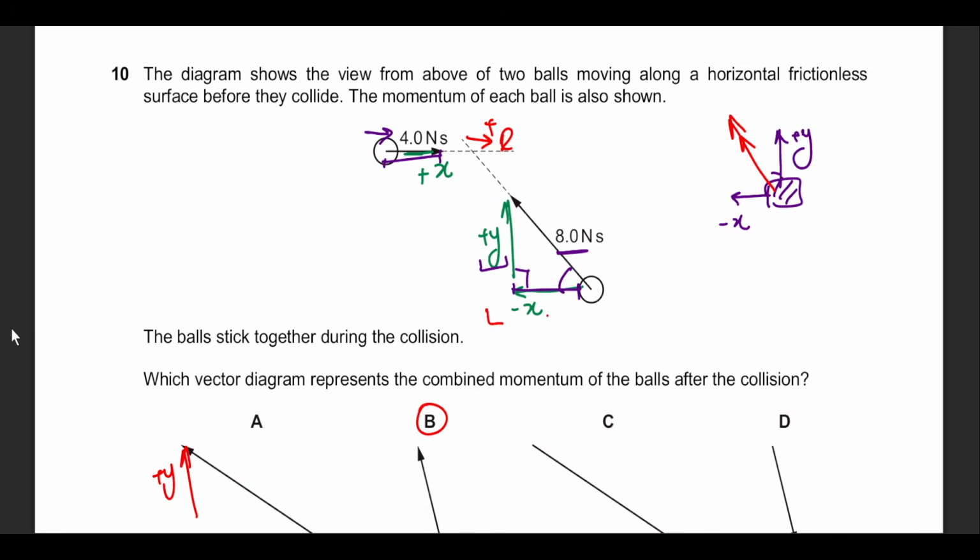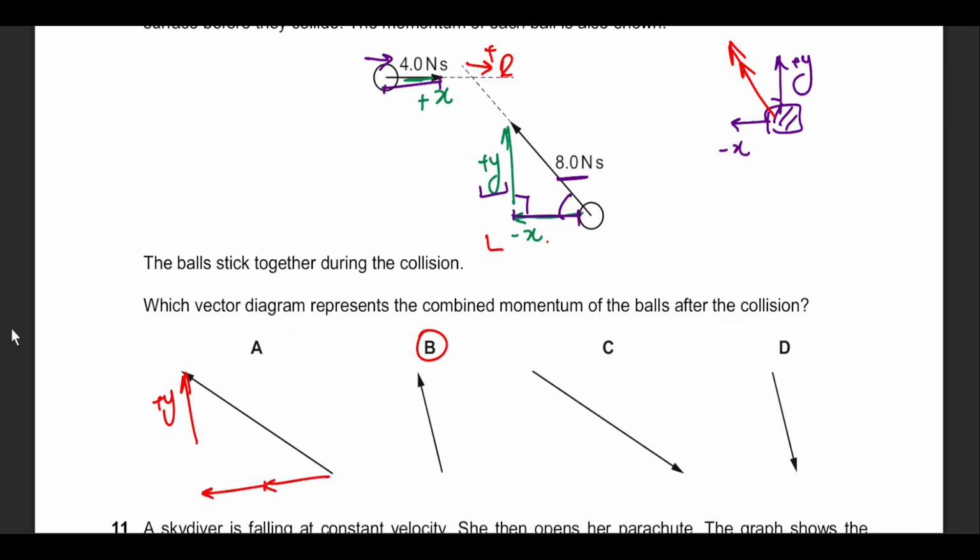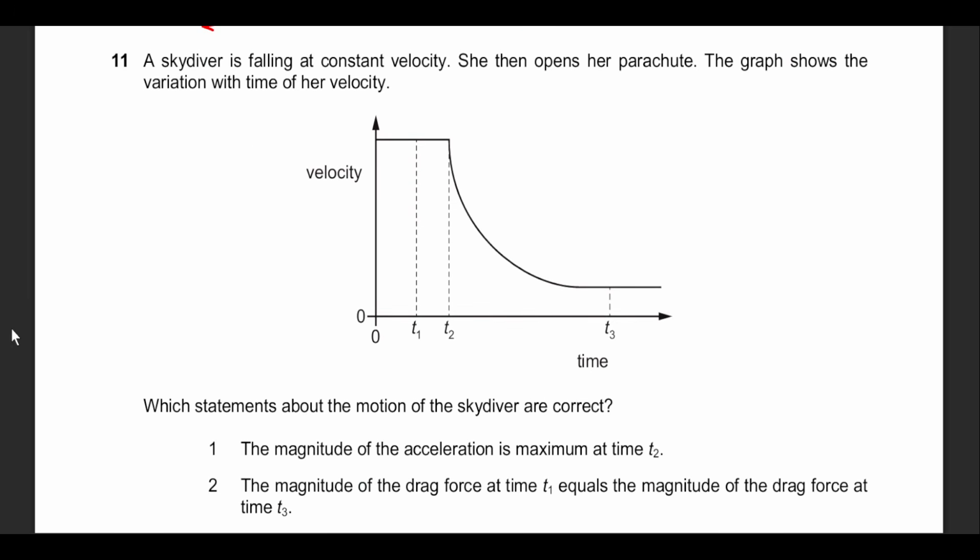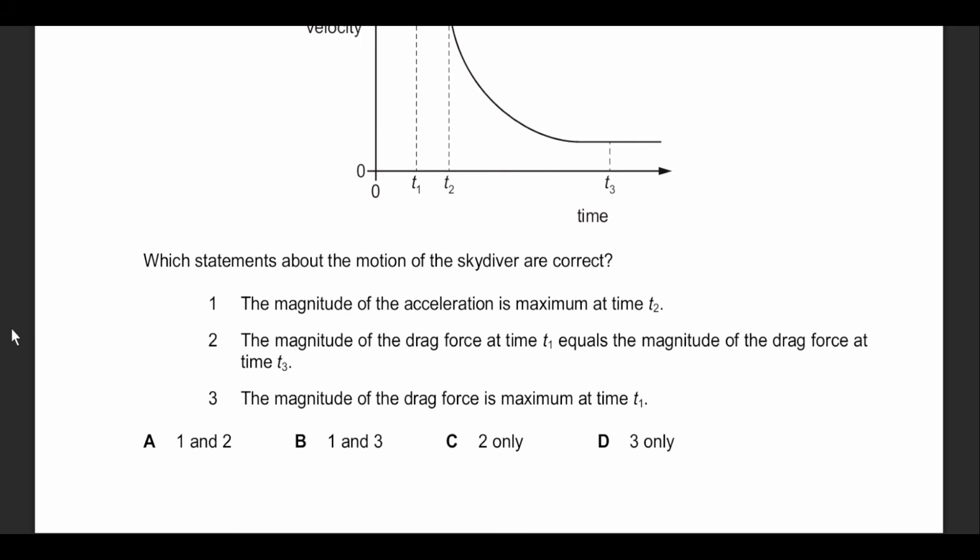Momentum is a vector quantity and it's very sensitive in terms of its direction. Question number 11. A skydiver, favorite question, constant velocity, terminal velocity, opens a parachute. Okay, fine. Which statements about the motion of the skydiver are correct?